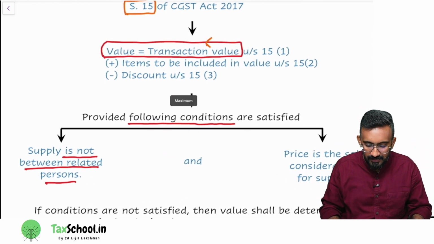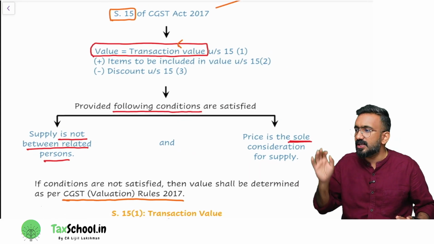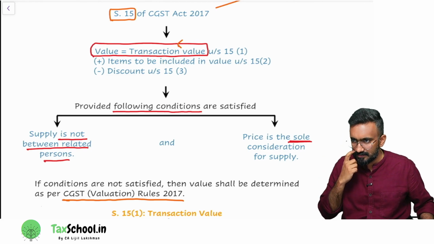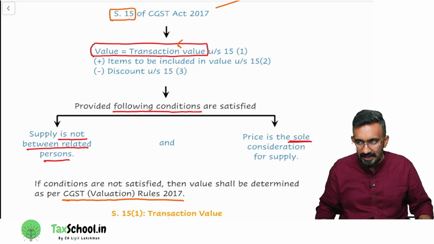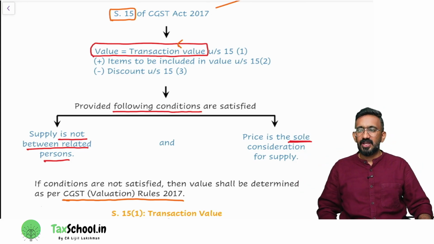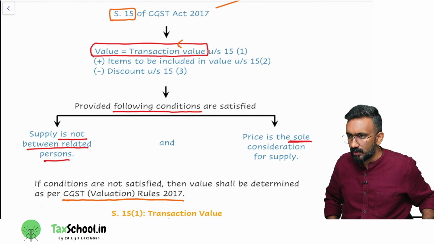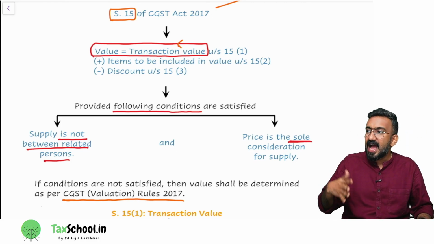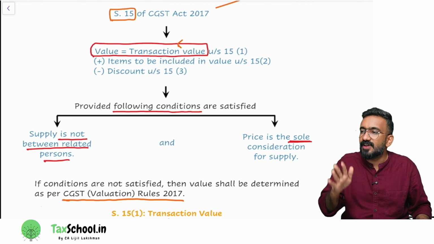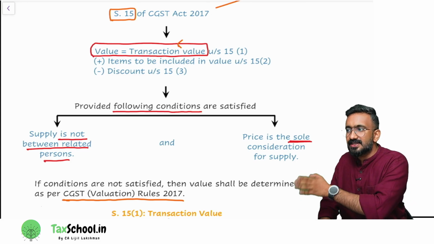So what does section 15 say? You can look at it as an equation. Section 15 is the only section that you have to learn. It says value under section 15 is equal to, I put it as an equation, transaction value under section 15.1 plus items to be included in value under section 15.2 minus discount under section 15.3.